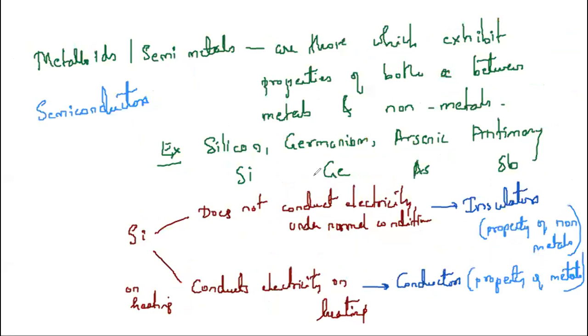Examples we have seen. And metalloids exhibit properties of both metals and non-metals. They are called metalloids: silicon, germanium, arsenic, antimony, and one more example is tellurium, Te. These are metalloids or semi-metals. They are insulators under normal conditions. They are conductors on heating. Therefore, they are called what? They are called semiconductors.